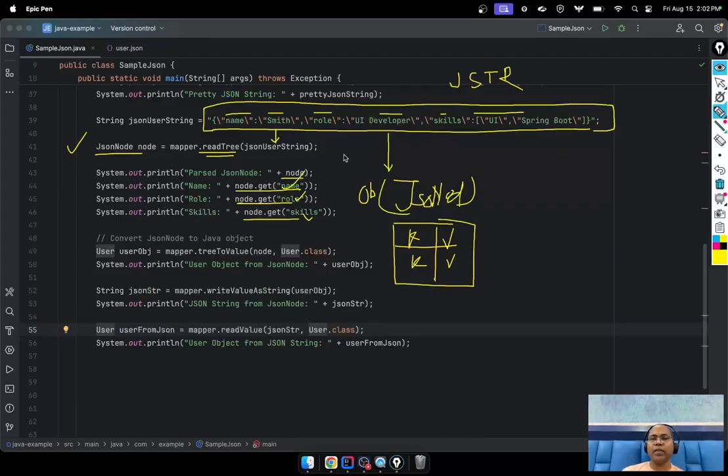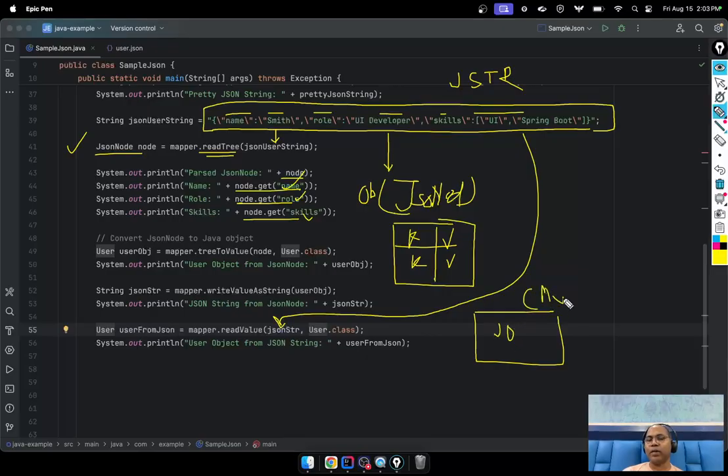Second, I want this object to be converted to my specific user object. So here you say, hey, this is the string representation, and I want to convert it to the Java object. Here, not the generic object, but my class. You can say this is my user.class. So the Jackson library says, okay, this is the string representation and you want to convert it to your class, then you mention your class name.